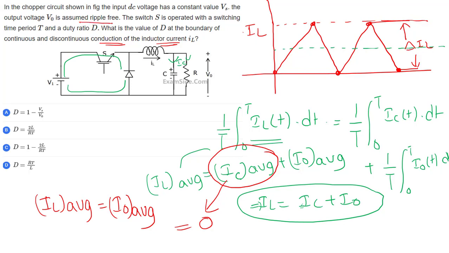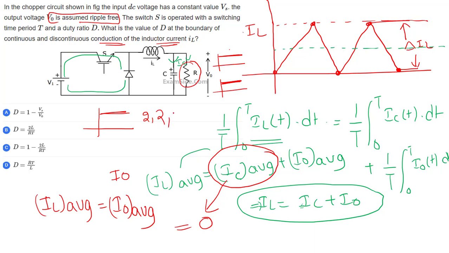He told one thing, that the output voltage is assumed ripple free. If the voltage is assumed ripple free, it means the voltage is almost constant. If voltage is constant, voltage by resistance is current, so the current is almost constant. Now what is the average of constant current? That is nothing but I0. Let us suppose, what is the average of 2, 2? 2 only. What is the average of 2, 2, 2? 2 only. It is 2 plus 2 plus 2 by 3. So IL average is nothing but I0.